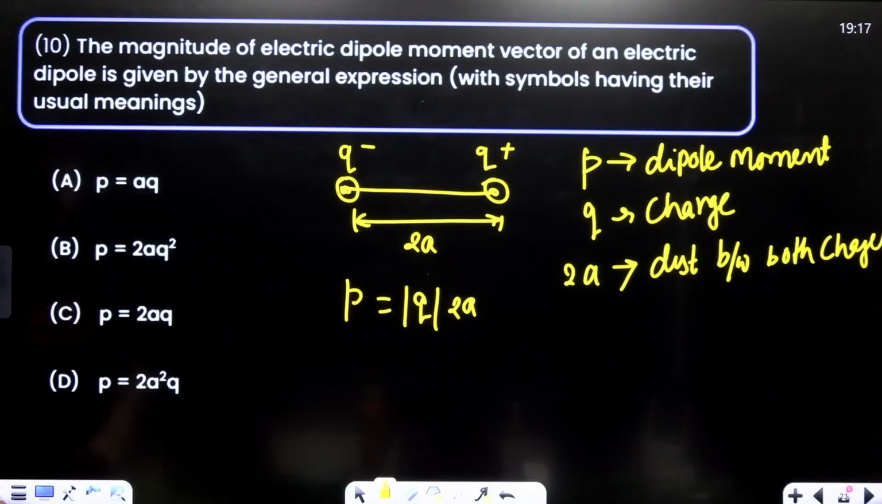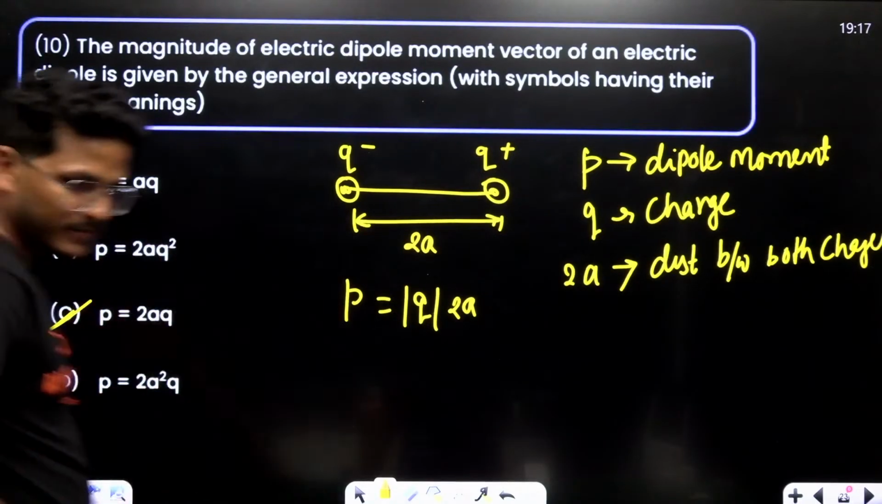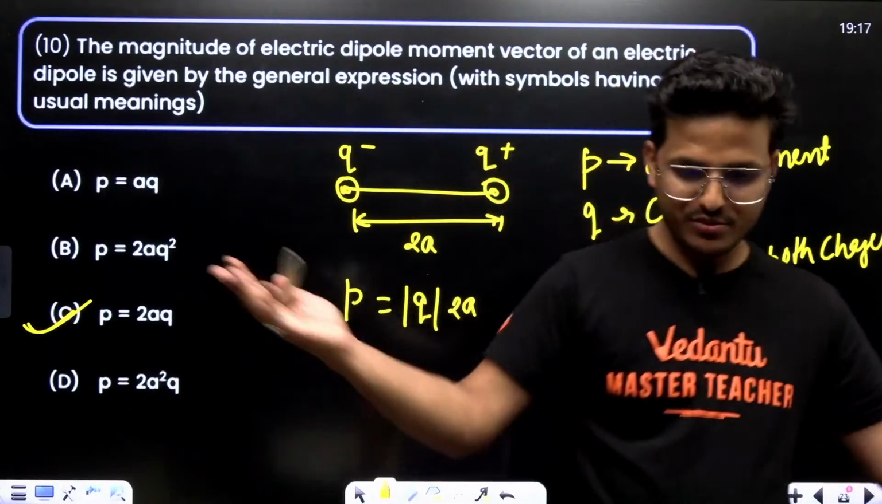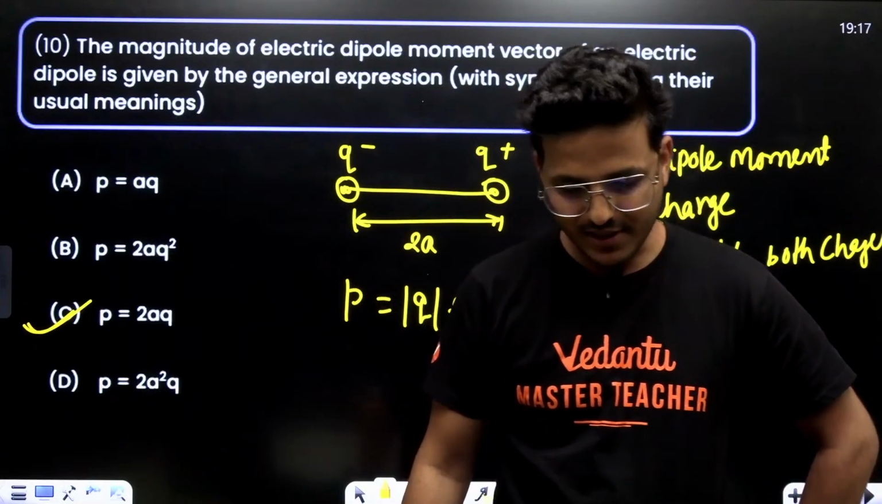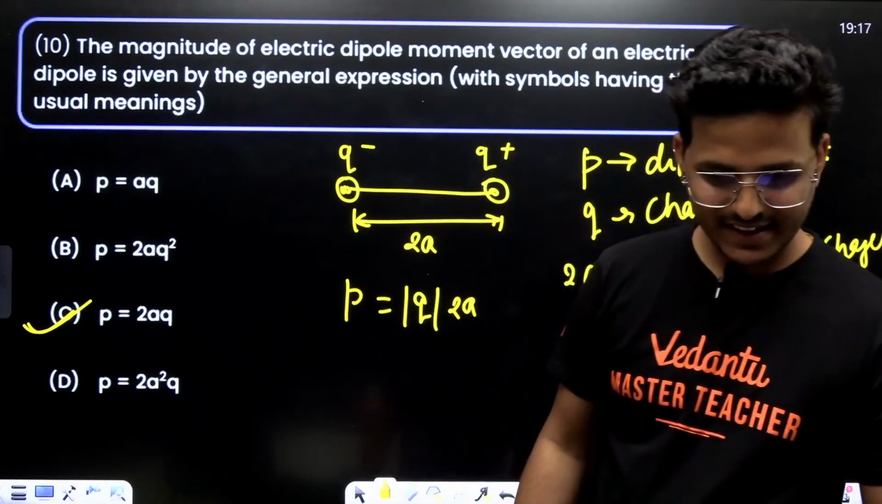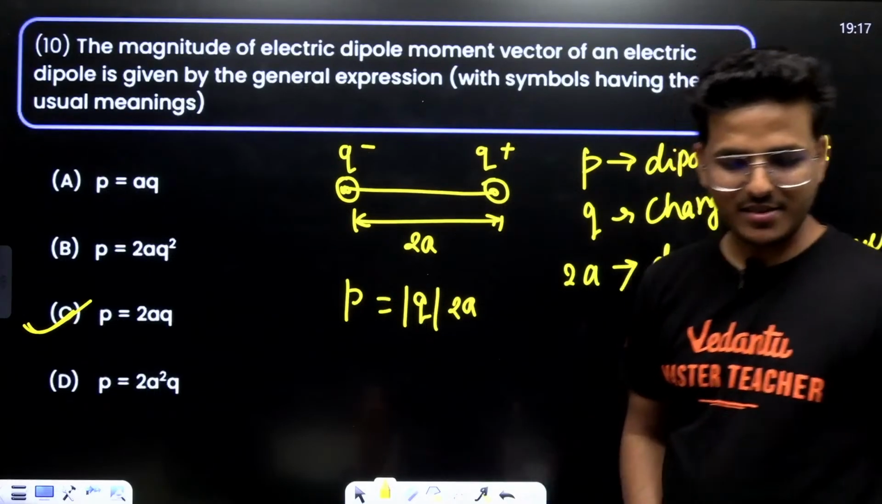P equals 2QA. C is the correct one. C done. Okay, moving to next.